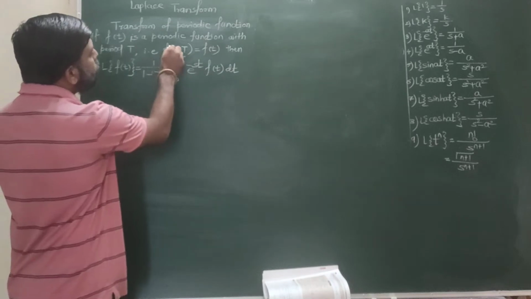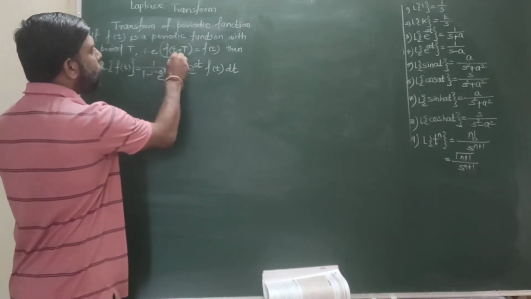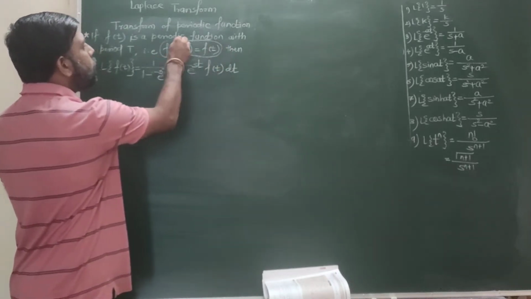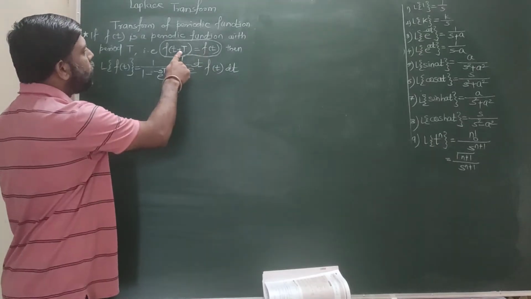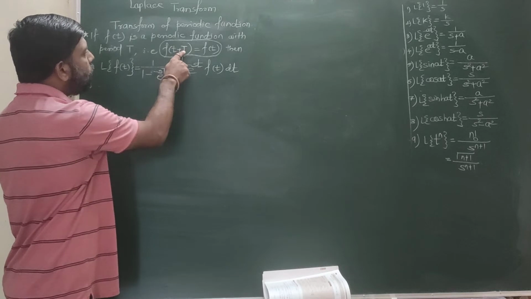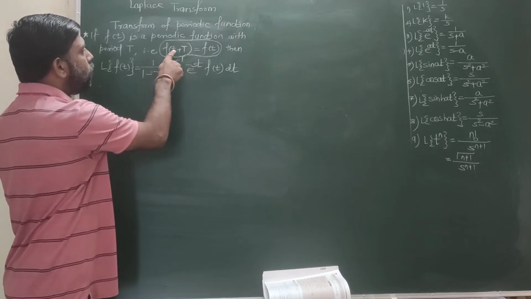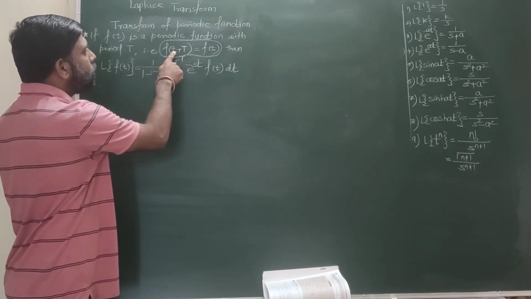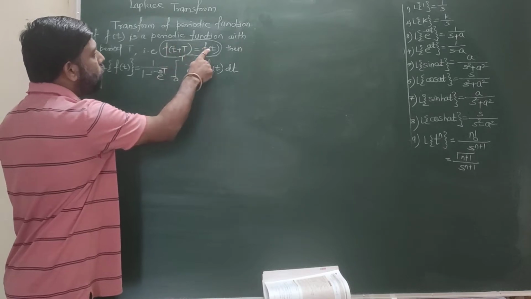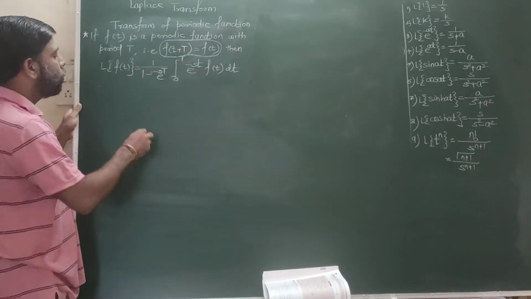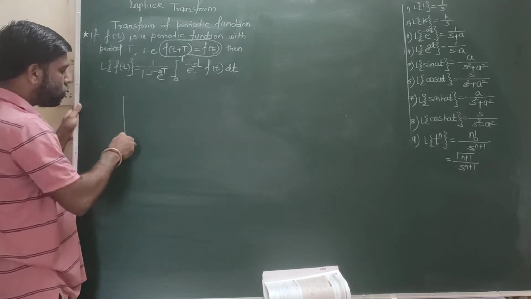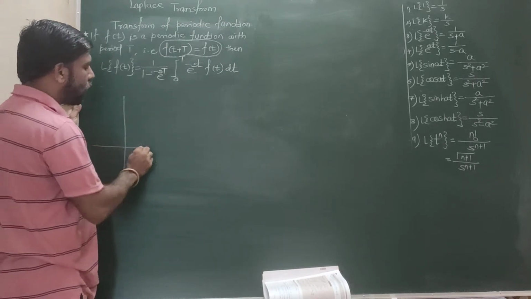Now understand what the meaning of this f(t + T) is equals to f(t). It means ये जो पीरियड T है वो अगर हम फंक्शन में ऐड करते हैं, still it gives the original function f(t). So this is the meaning of periodic function. Now we'll understand this periodic nature by using graphical nature.